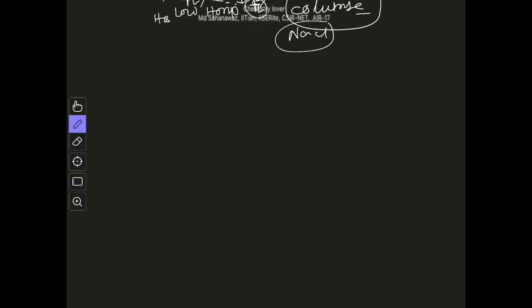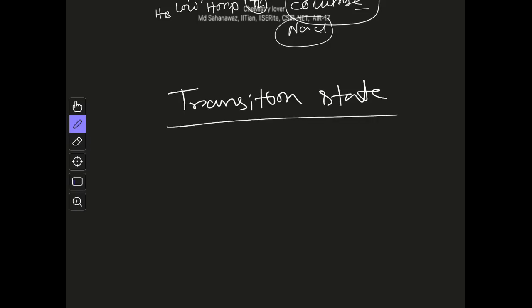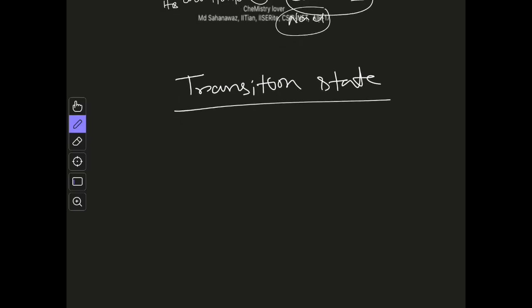Now, this is about the thermodynamics of the reaction. Now let us talk about a more important topic, and that is the transition state. So what is a transition state? If a starting material, let's say S, goes to a product P, it goes through a transition state like this.